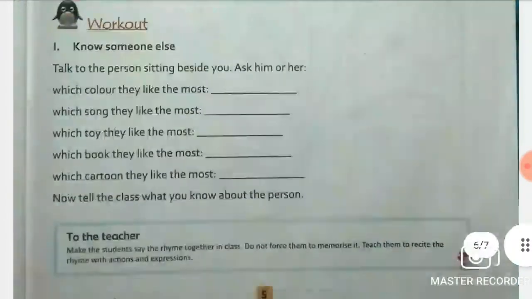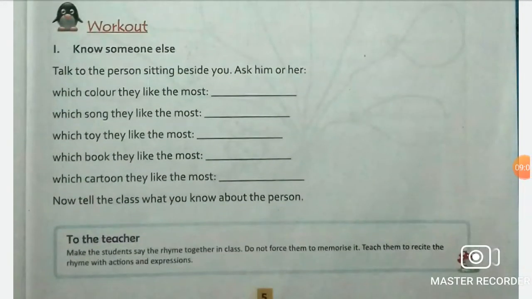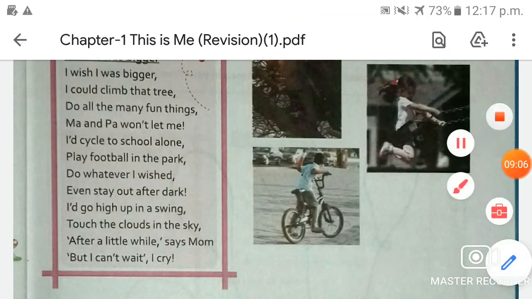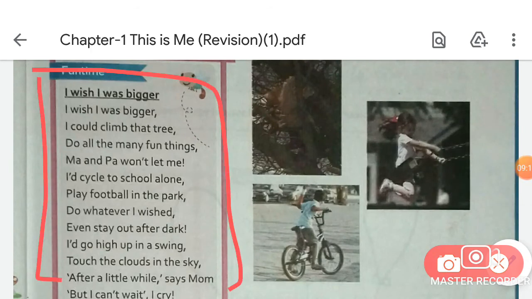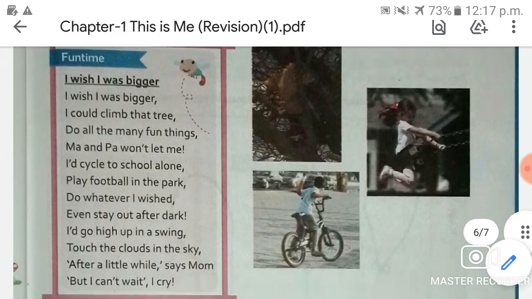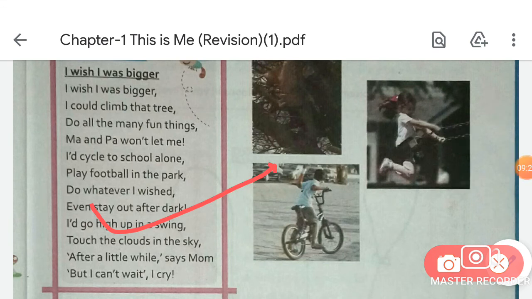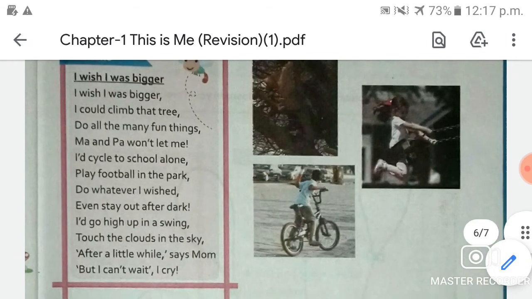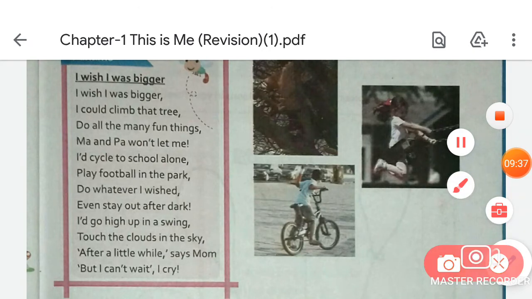So students, come to page number 5. Look at this box on page number 5. Here a rhyme is given. You don't have to learn this rhyme, students. You just have to sing this rhyme for fun. You have to sing this rhyme again and again, just recite it for fun. Is that clear? So what is the name of this rhyme, students?